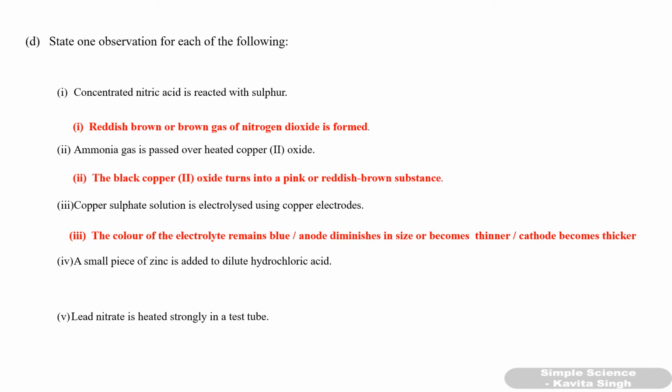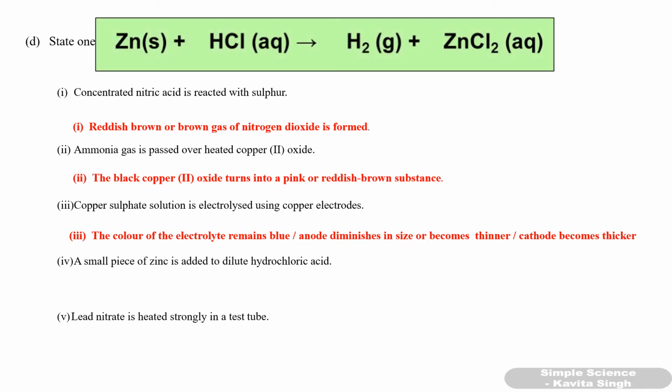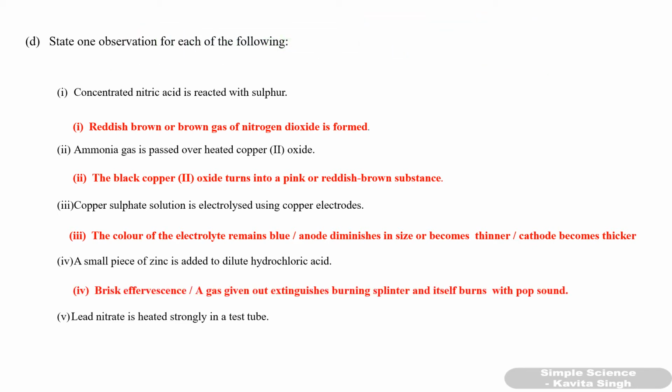Fourth one, a small piece of zinc is added to dilute hydrochloric acid. What happens when zinc reacts with dilute hydrochloric acid? Hydrogen gas is formed and zinc chloride is also formed. So due to this hydrogen gas, brisk effervescence is formed. A gas given out extinguishes a burning splinter and itself burns with a pop sound. So that is hydrogen gas.